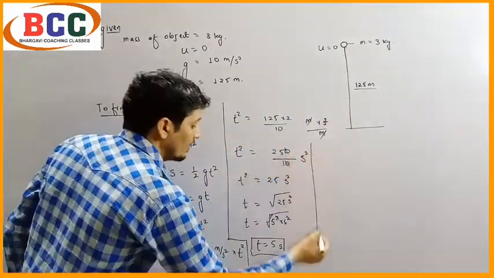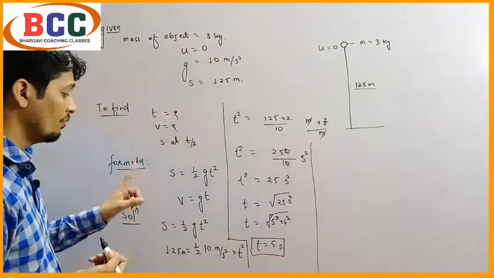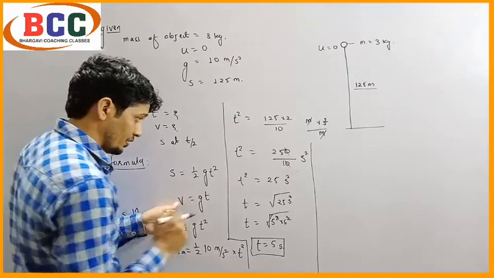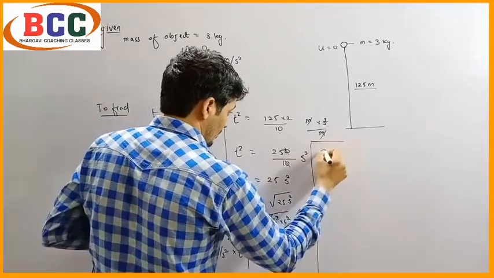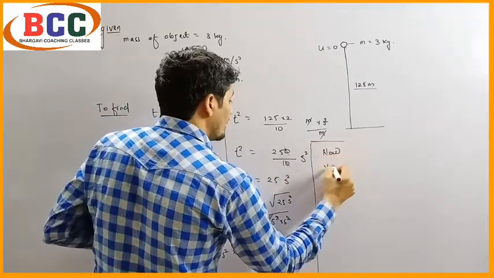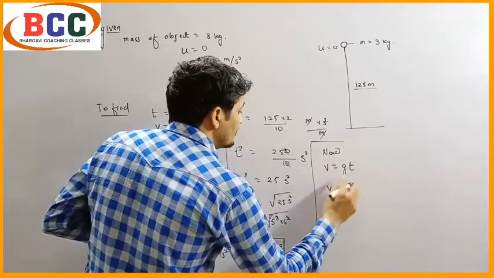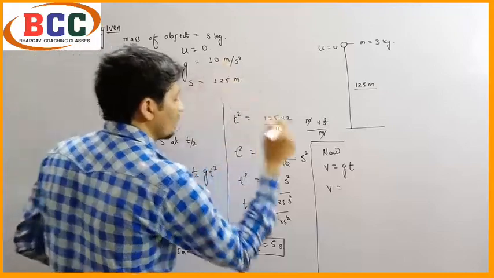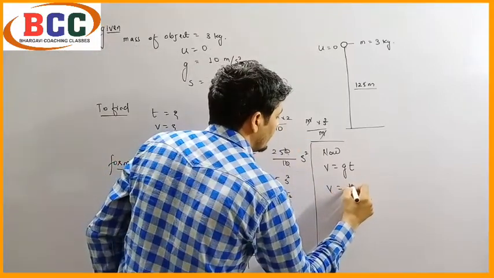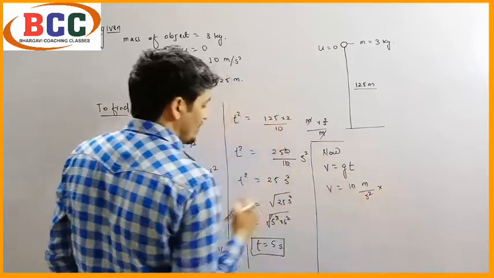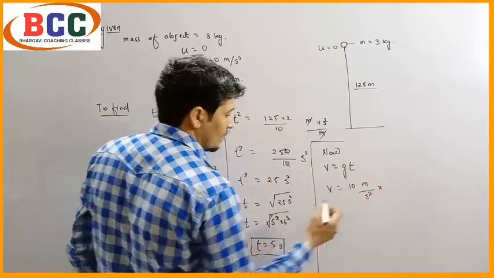Now we have to calculate velocity. For velocity we have to use this formula, because we have to calculate final velocity. So now v equals to g t. What is g? It is given as 10 meter per second square, into what is t? It is 5 second.